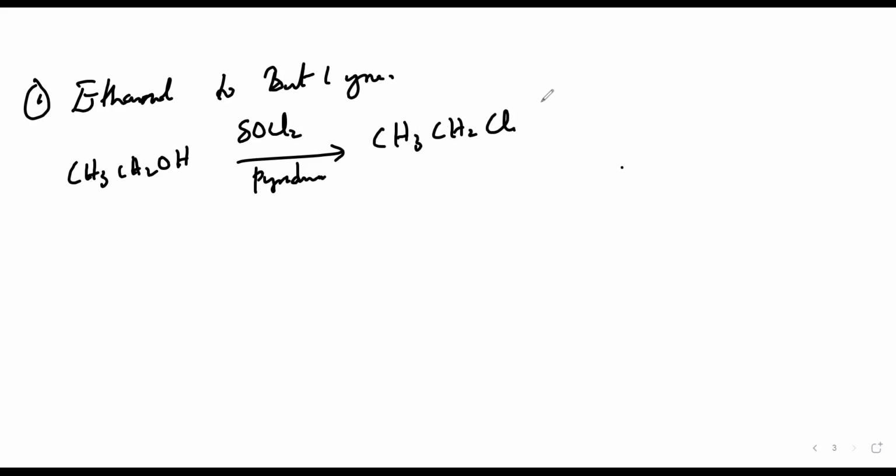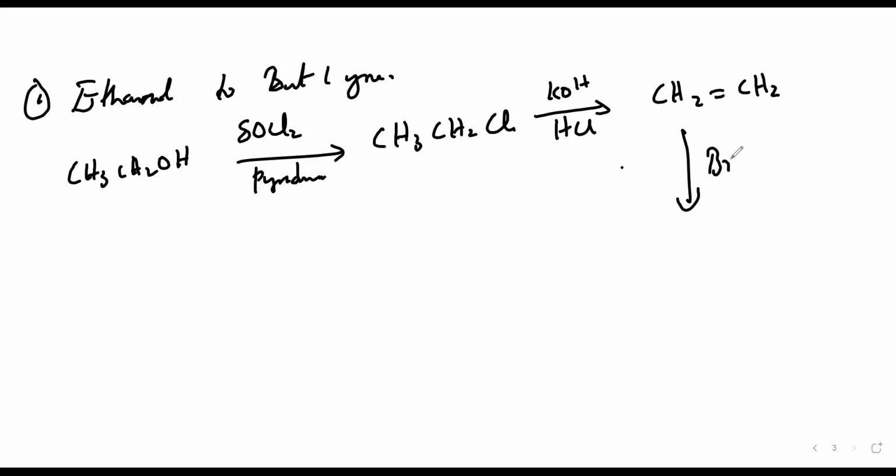And if I treat it with KOH, what will I be getting? I'll be getting an alkene, ethene, CH2 double bond CH2.